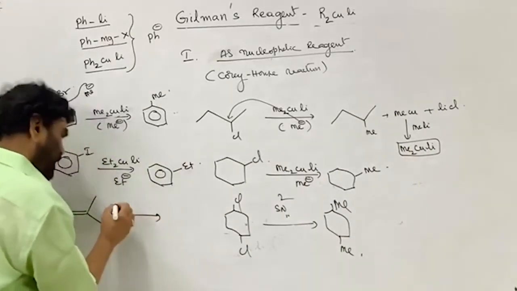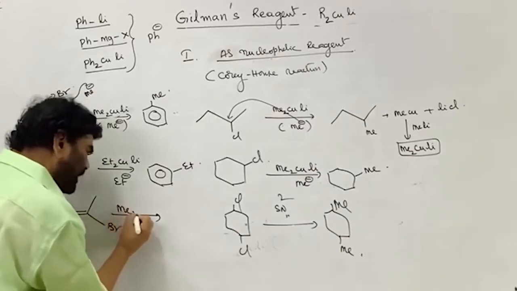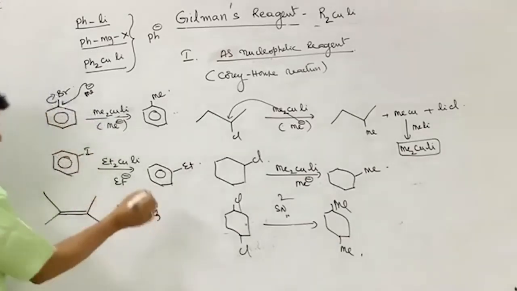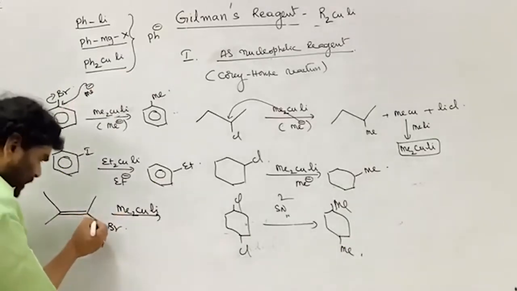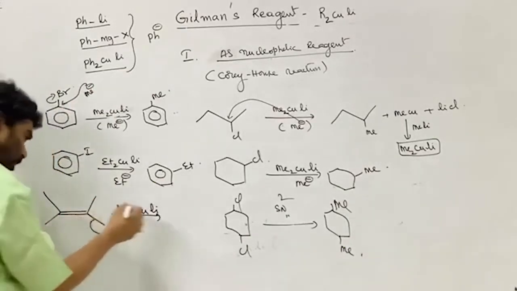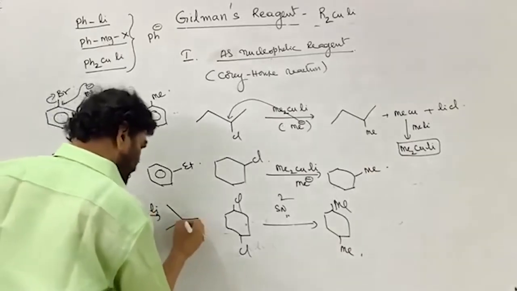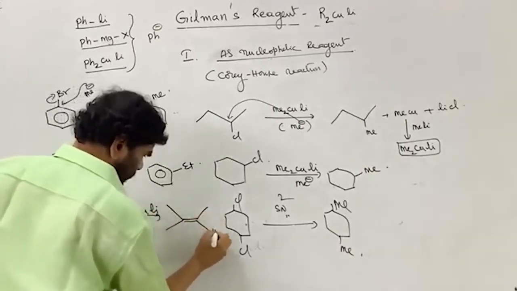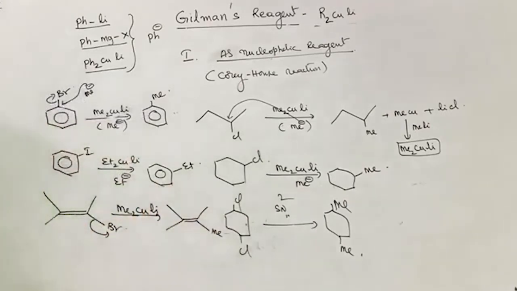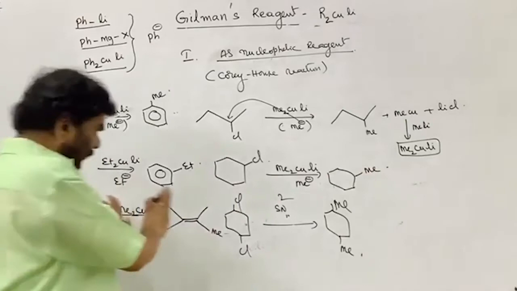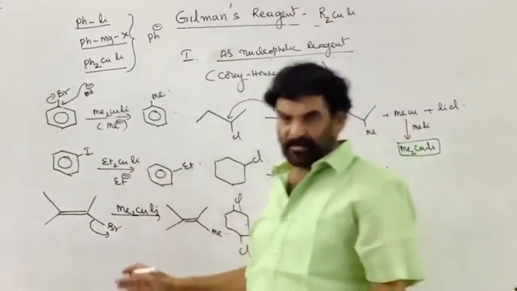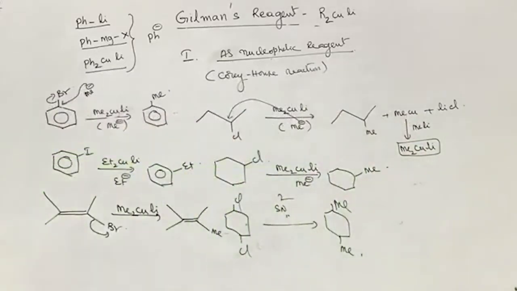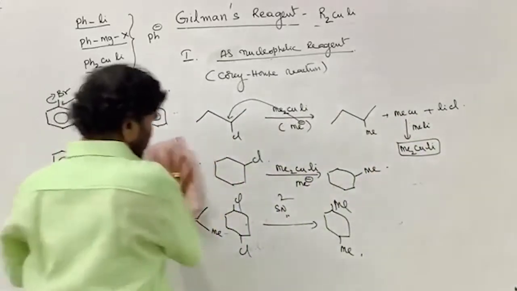On treatment with, I am taking the simplest, Gilman's reagent which supplies the methyl carbanion, the bromine is removed and the methyl group is introduced. 2,3-dimethyl-2-butene is formed. So this reaction can be extended. This type of reactions I have not taken in the classroom. So this is also possible.